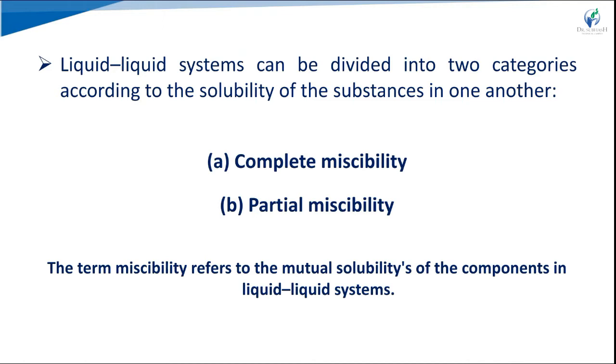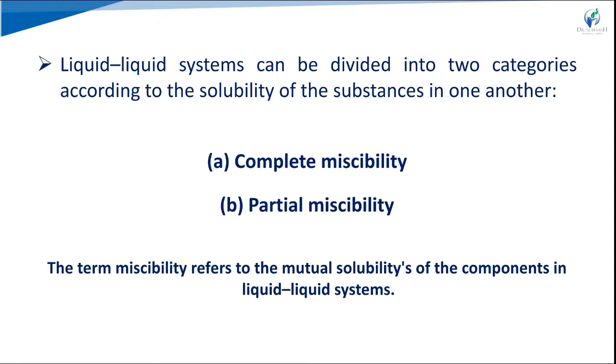Completely miscible means that the two liquids mix uniformly in all proportions. They do not separate; we do not see any layer separating out. Examples: ethyl alcohol and water, benzene and toluene, carbon tetrachloride and benzene. These are the examples of complete miscibility, mixing uniformly in all proportions without separation.